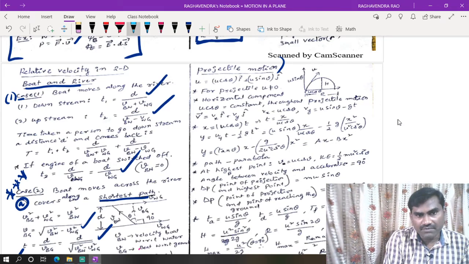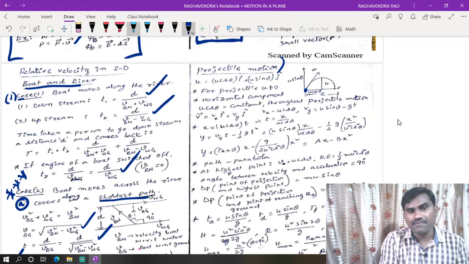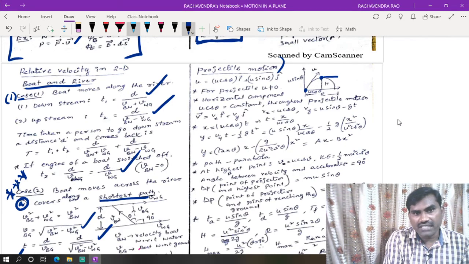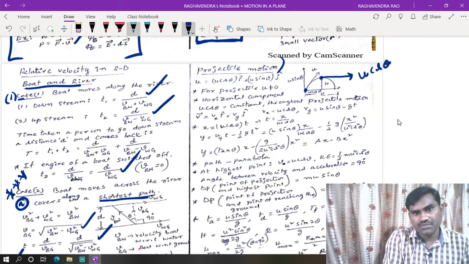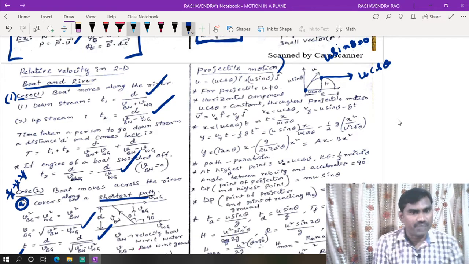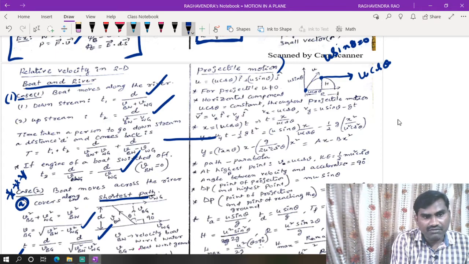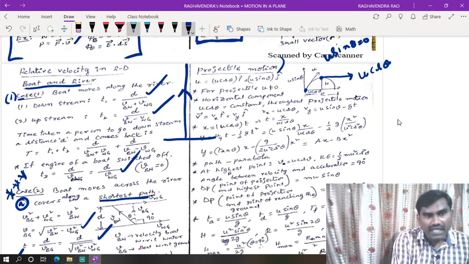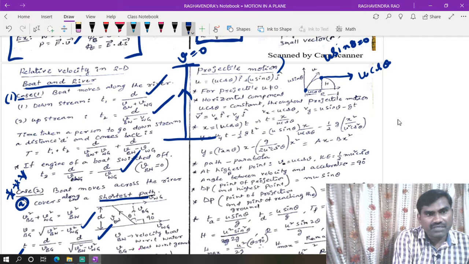Another point: while going upwards, the vertical component of velocity keeps decreasing, and at the highest point it has only the horizontal component, that is u cos theta. The vertical component u sin theta becomes 0 at the highest point. In general, in the case of a vertically projected body, the final velocity at the highest point will be equal to 0.